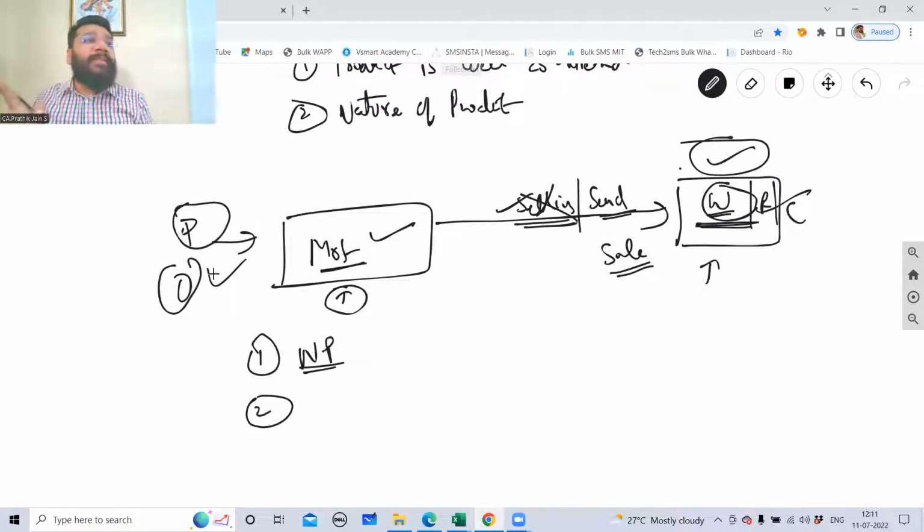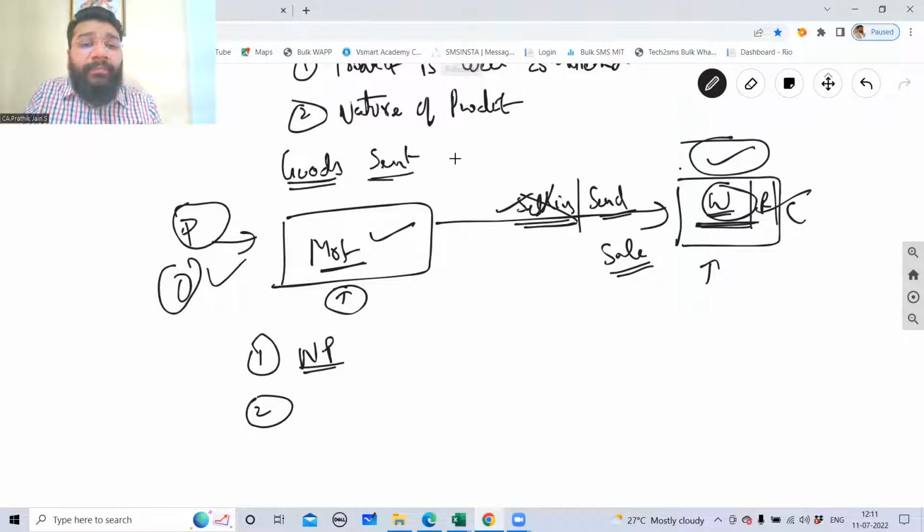Because after the goods are sent, who is having the physical possession of the goods? The customer, the wholesaler, the retailer. Are you able to follow? So in the normal business, possession transfers, ownership transfers. Therefore, both of them become debtor and creditor to each other. Here what happens? Possession transfers, but ownership is still with the manufacturer. Now, whether these both are debtor or creditor, that is something we'll get to know when I discuss this topic in detail. Now, this transaction, what is happening between these two people, is called